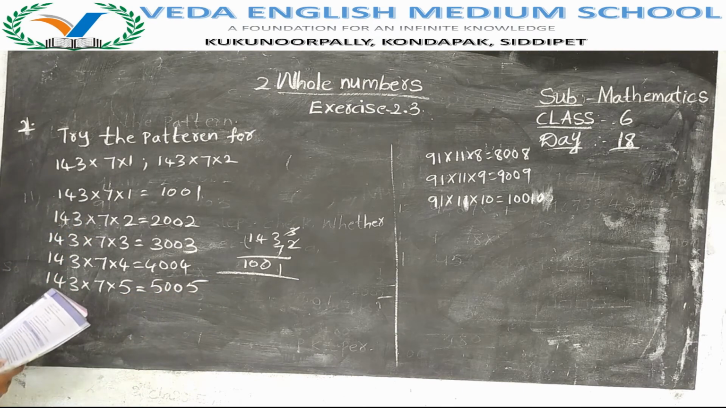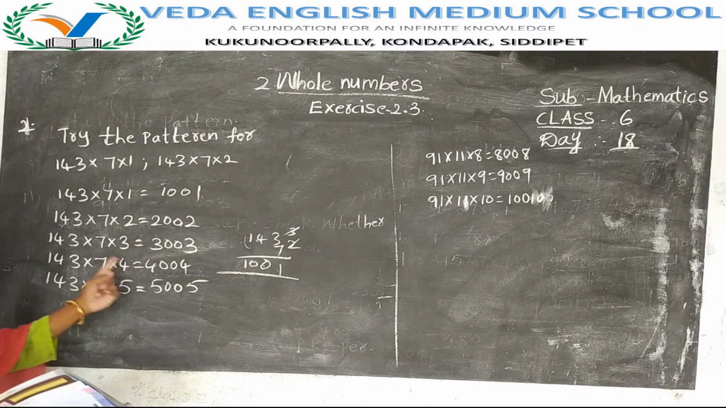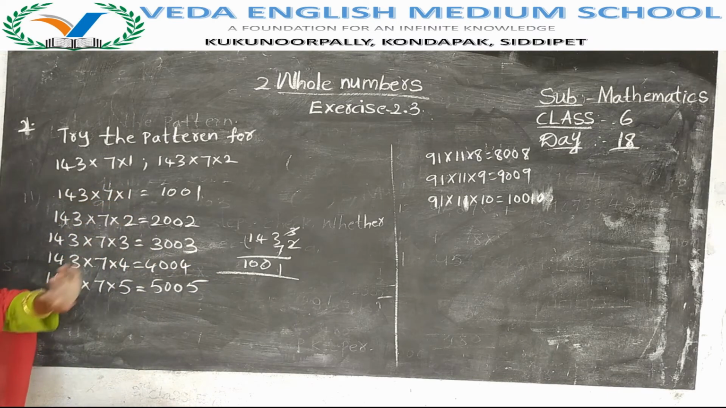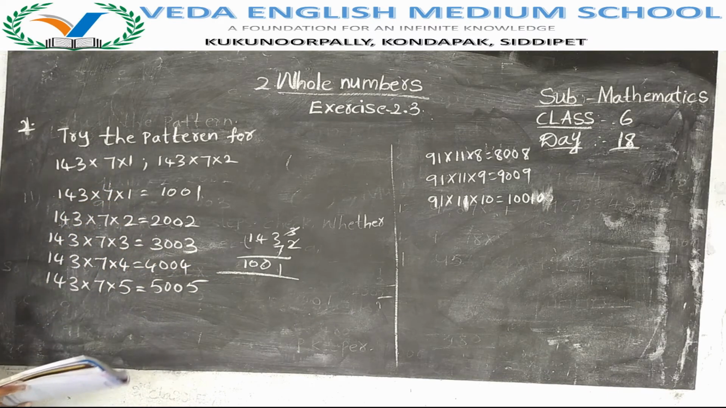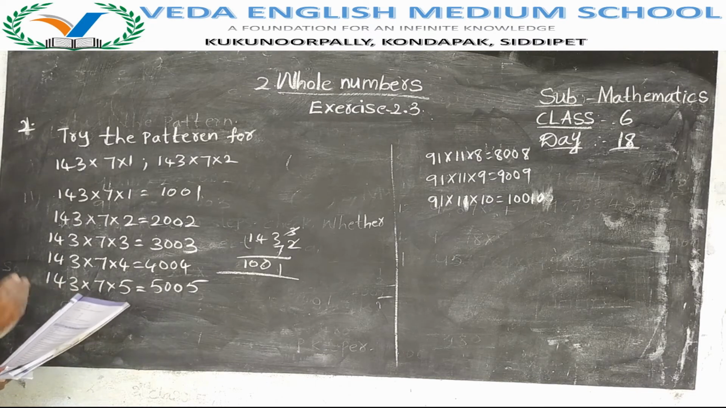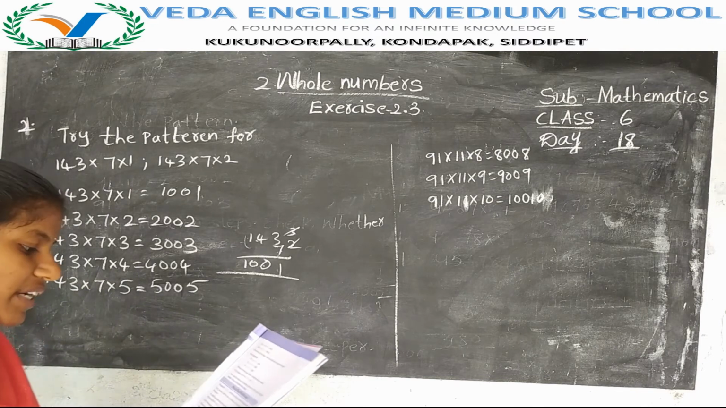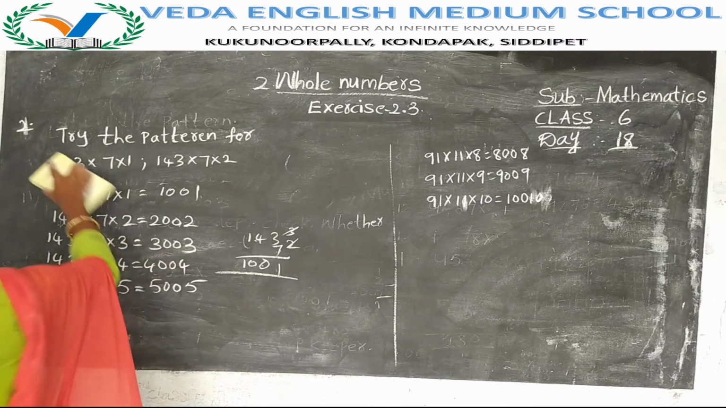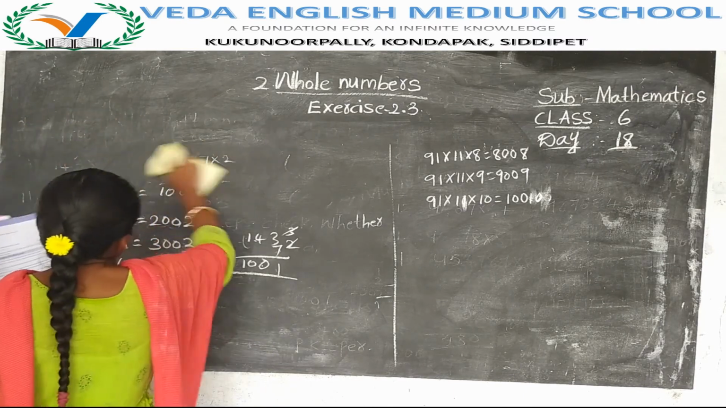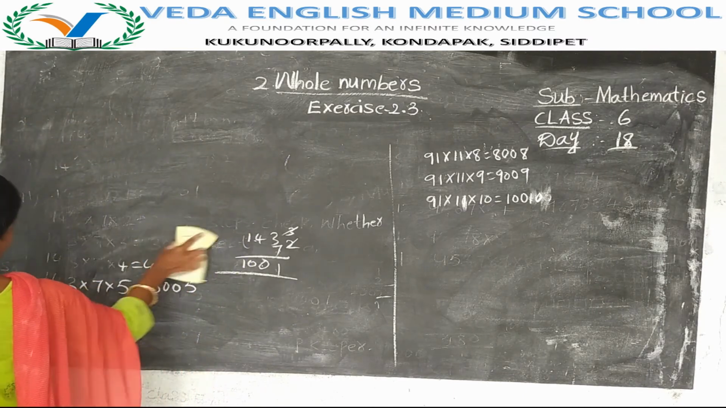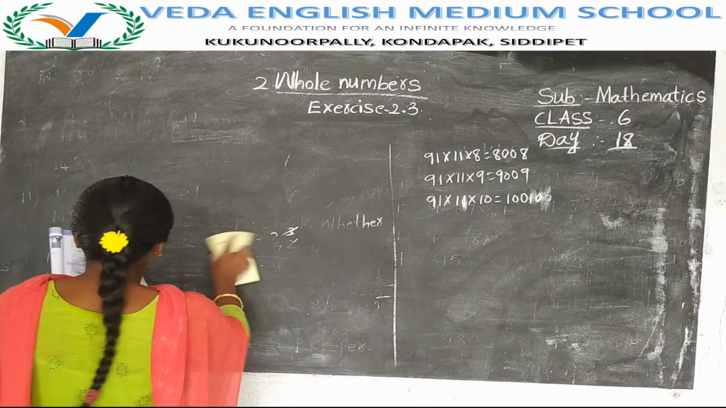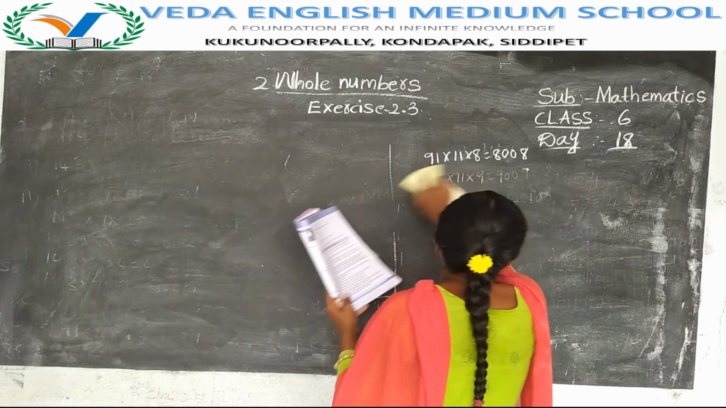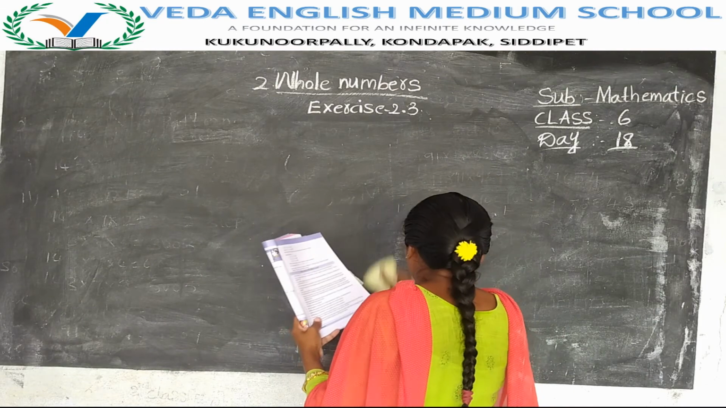That means here 91 into 11 into 1 and 143 into 7 into 1 are both the same pattern. That's why they asked to try. We have proved it here. The second solution has completed. Next, the third one. If we complete the third one, then exercise 2.3 is completed, and the second chapter also completed. In our next class we will learn a new chapter, the third chapter.